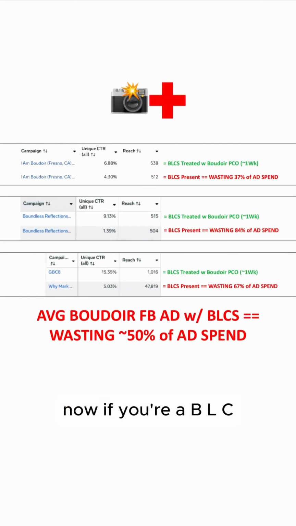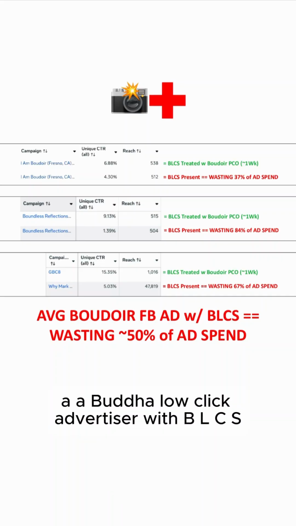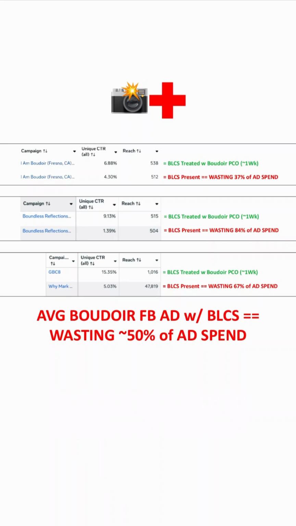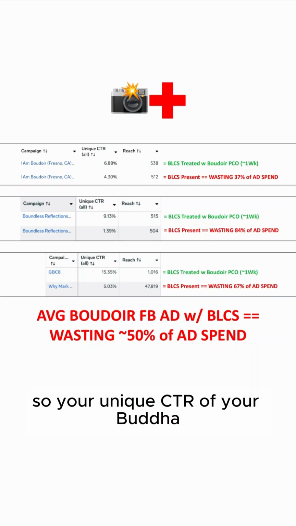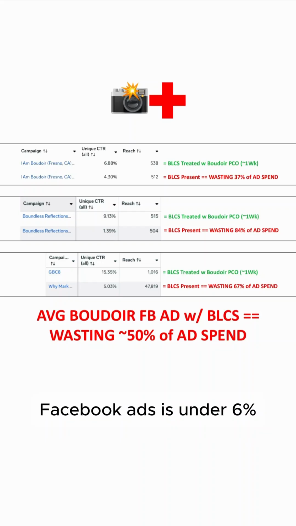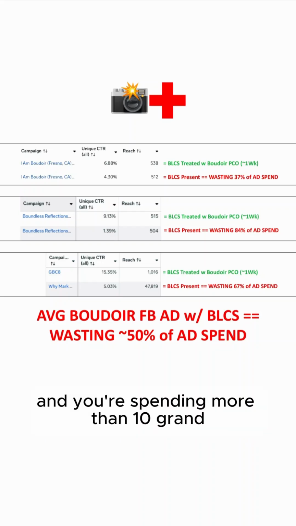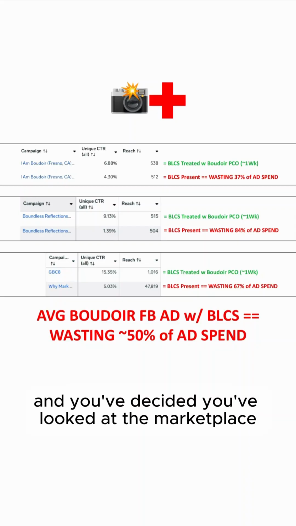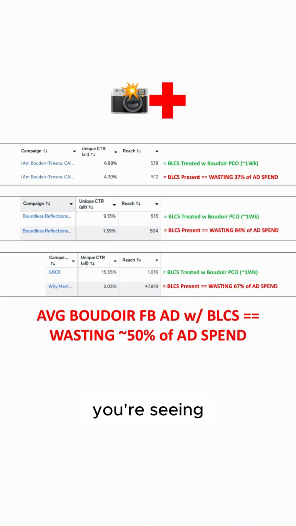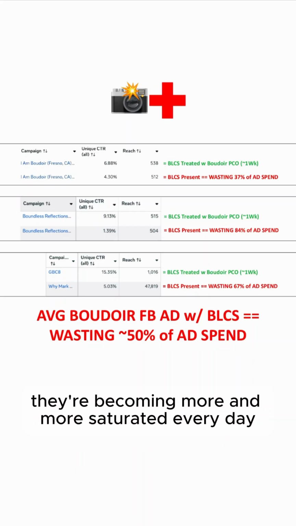Now, if you're a BLCA, a Boudoir low-click advertiser with BLCS, so your unique CTR on all of your Boudoir Facebook ads is under 6%, and you're spending more than 10 grand a month on Boudoir Facebook ads, and you've looked at the marketplace, you're seeing it become more and more saturated every day.